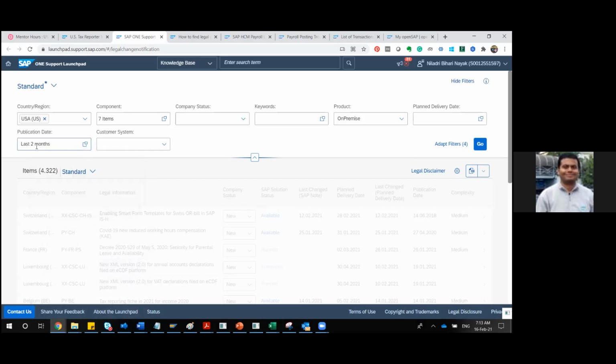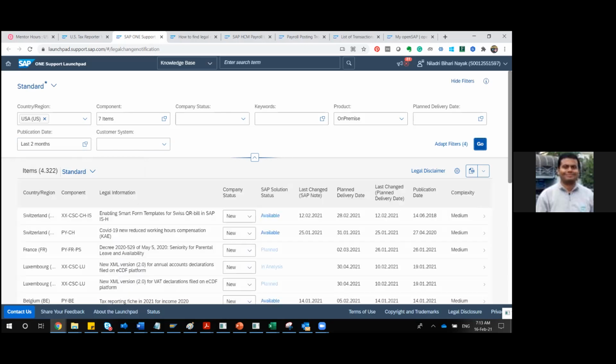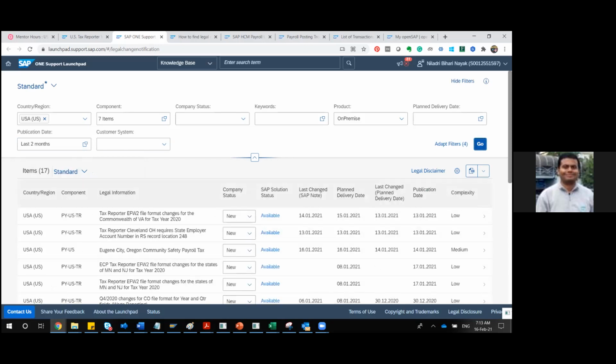Then you click this Go button. Once you click the Go button, everything is filtered. Now you can see there are 17 nodes out of 4,000 plus. Now I have filtered 17 nodes. So now I will go through one of those nodes.